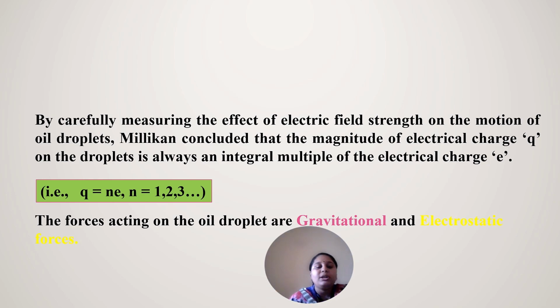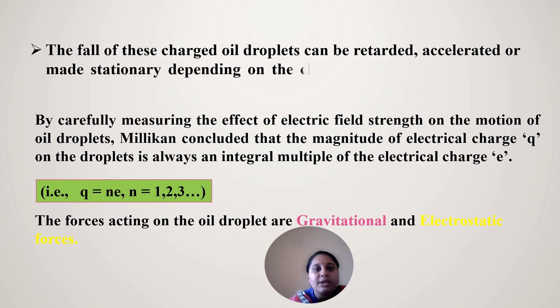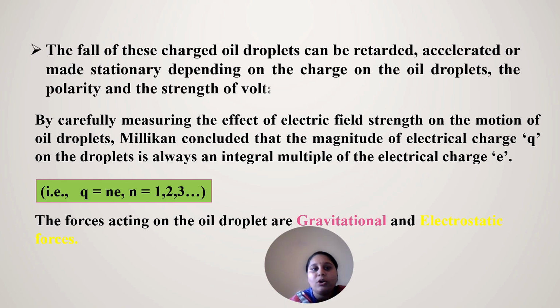What are the forces acting upon these oil droplets? One is the gravitational force, pulling them from the upper surface down to the ground, and the other is the electrostatic force due to the ionized air molecules. So the gravitational and the electrostatic forces act on the oil droplet. The oil droplet can even be stationary.